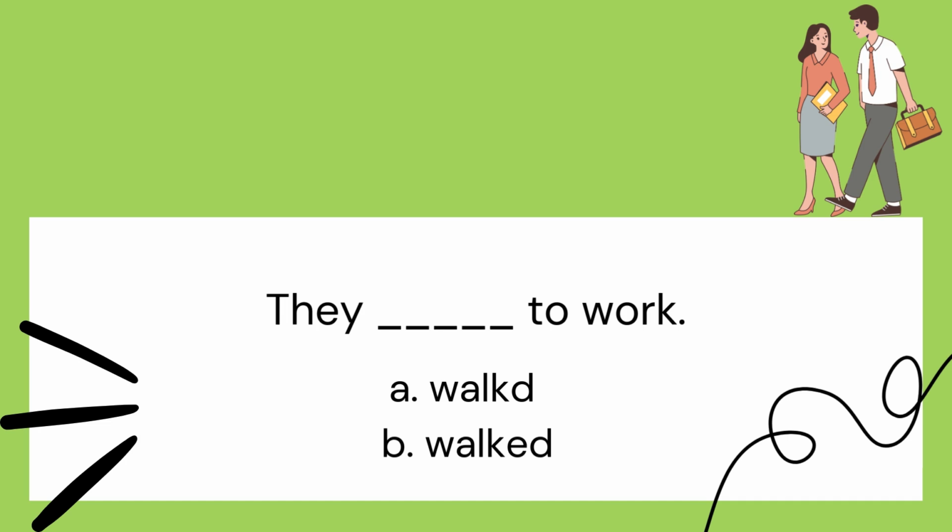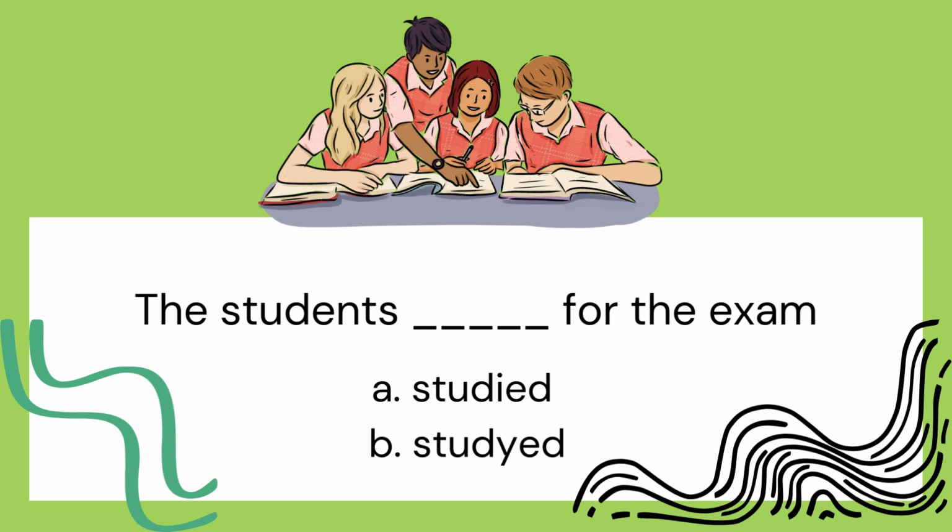They walked to work. Which one's right, A or B? Yes, of course, E-D. The parents studied for the exams. So D and a Y, we change the Y to an I, studied.